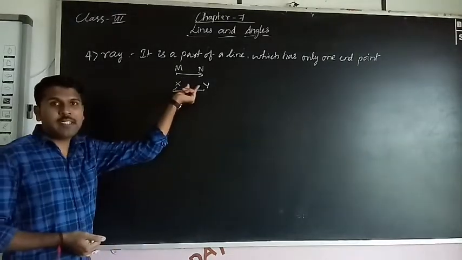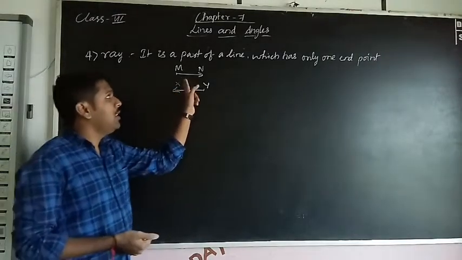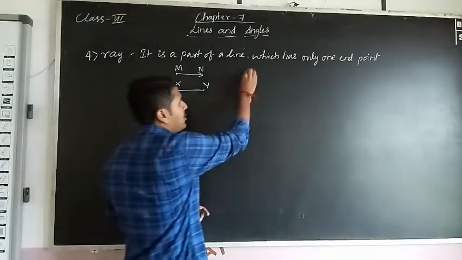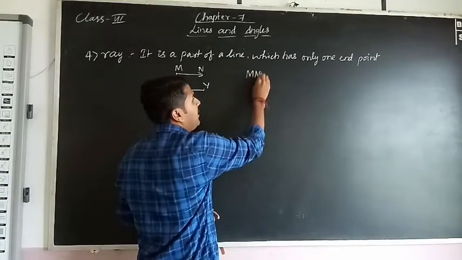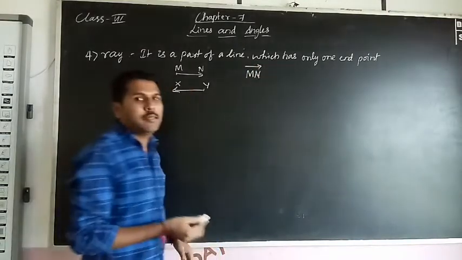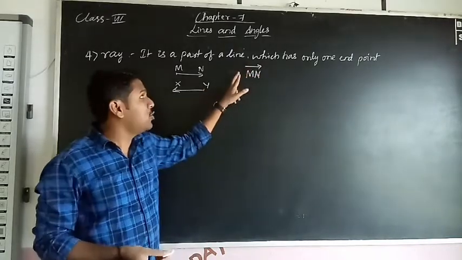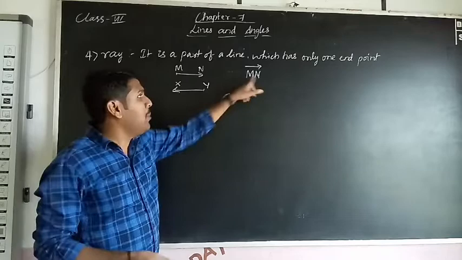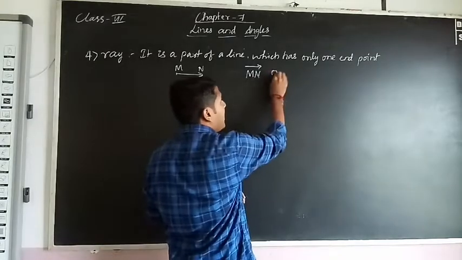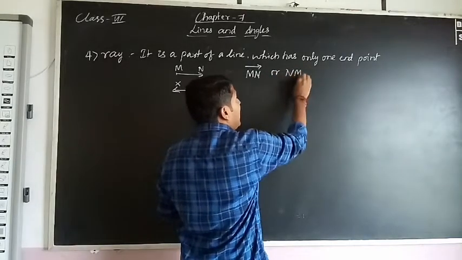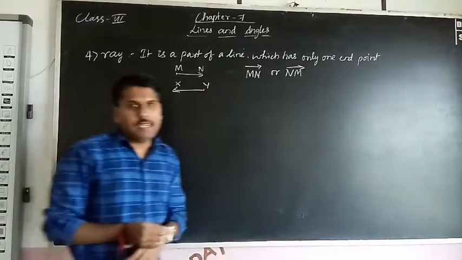So how to represent the ray? So this is M, N, just simple like this, because one endpoint we have shown and one arrow mark. That means it has only one endpoint. M, N or N, M, both are same. Okay.